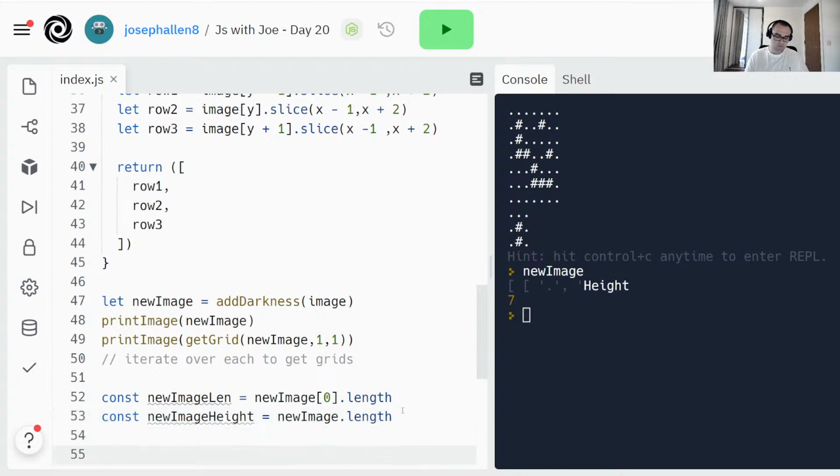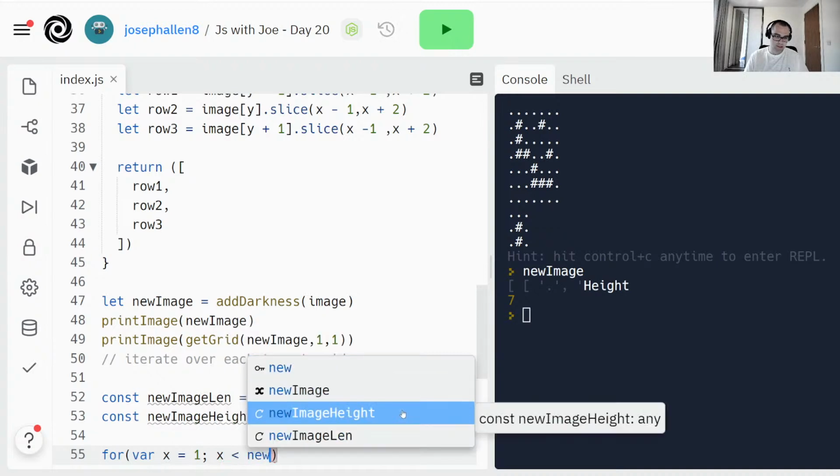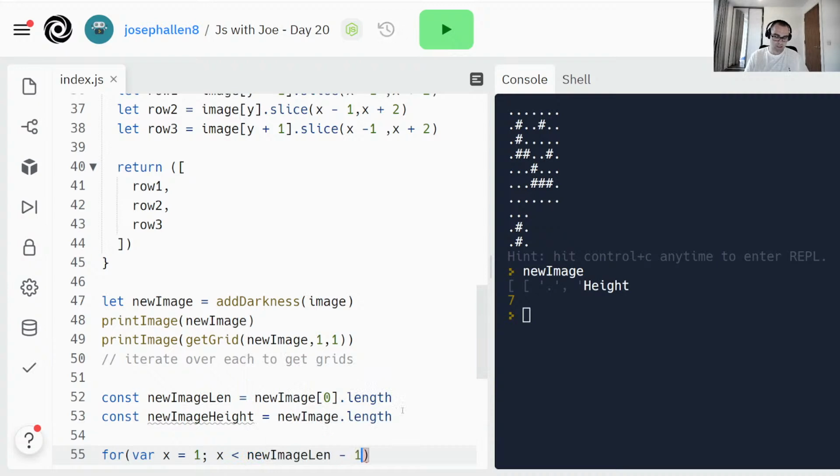And we can do for x equals, it should start at 1. For var x equals 1, because it starts at 1, x is going to go up to newImageLength minus 1 because it's 7 and I only wanted to go up to 6 here. 1, 2, 3, 4, 5, 6, yeah.